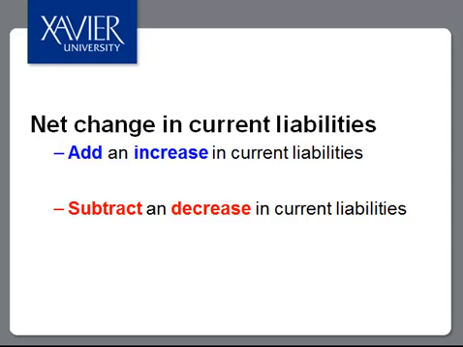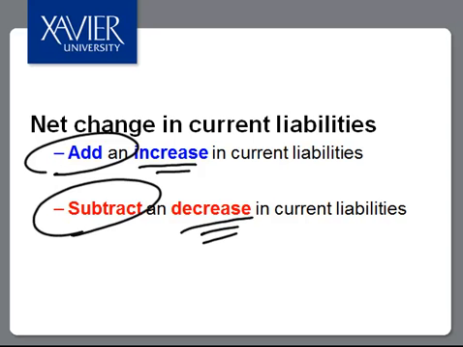On the liability side of the balance sheet, we will make adjustments as well. For increases in current liabilities, we will make an addition on the statement of cash flows. For decreases in current liabilities, we will make a subtraction adjustment on the statement of cash flows. Notice that on the liabilities side, the adjustment is the same direction as the change. If the liabilities are increasing, our adjustment on the statement of cash flows will be an addition. If current liabilities decreased, then our adjustment on the statement of cash flows likewise will be a decrease. We will examine this more in class.